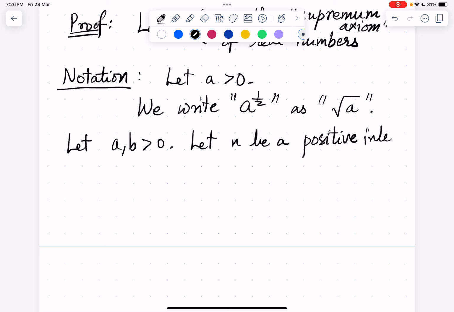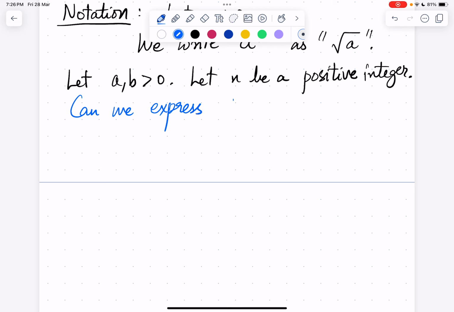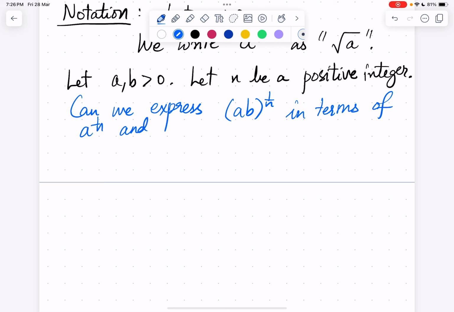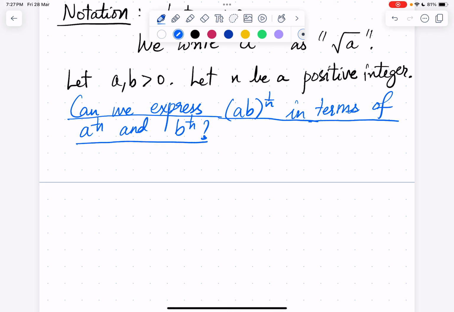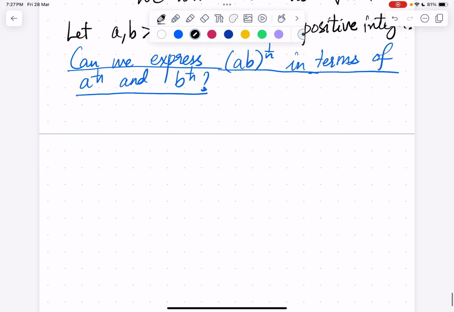Now we can ask, can we express (ab) power 1 by n, the nth root of ab, in terms of the nth root of a and the nth root of b? Can we express the nth root of the product in terms of the nth roots of the individual quantities? So here's the theorem, or here's an observation.